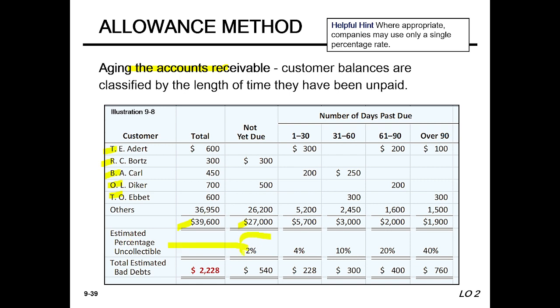Then 1 to 30 days, 31 to 60 days, 61 to 90 days, over 90 days. So for total uncollectible amounts, we impose percentages 4, 10, 20 and 40, and after calculating we are getting these figures, and total estimated bad debts 2,228.